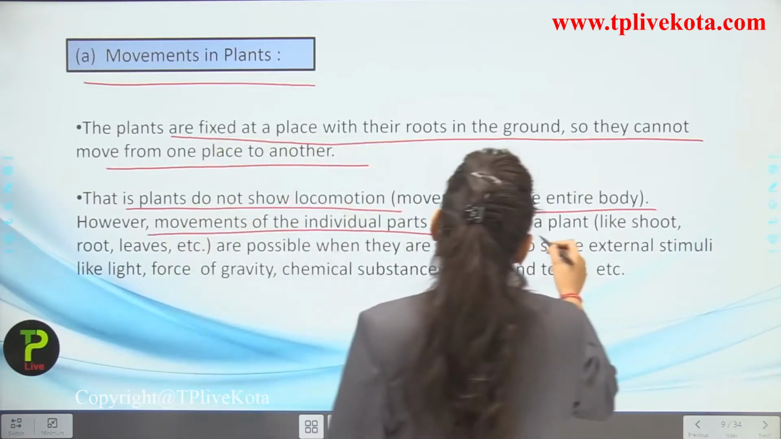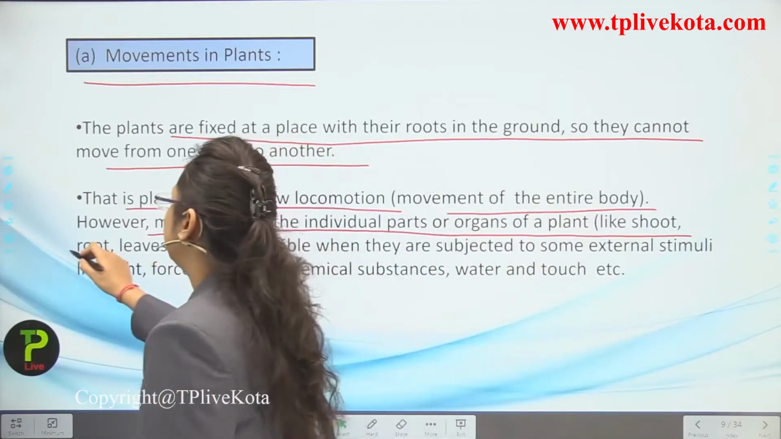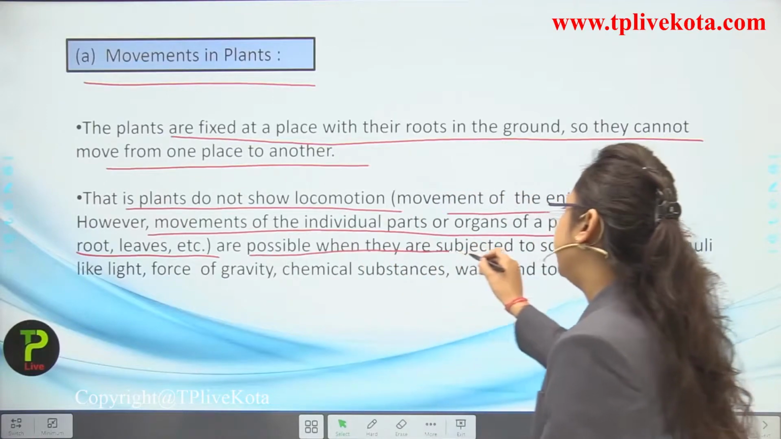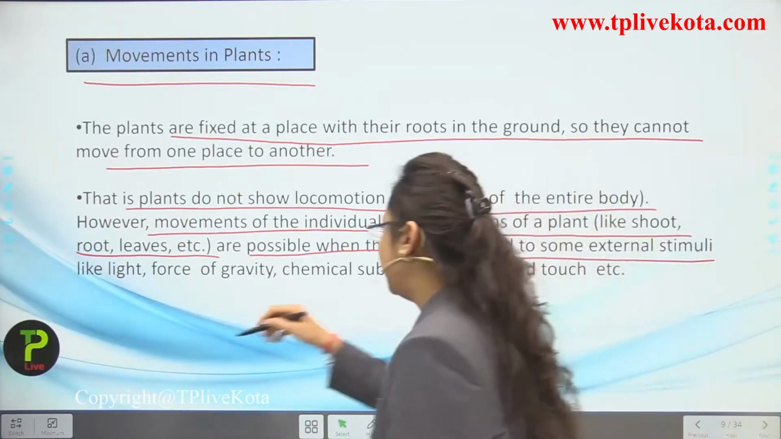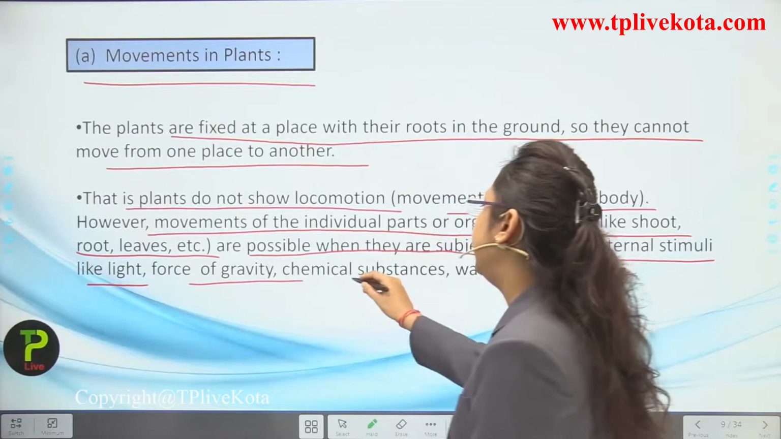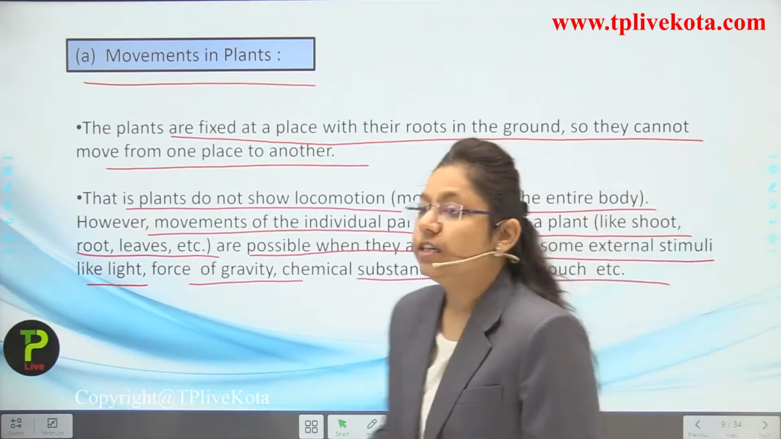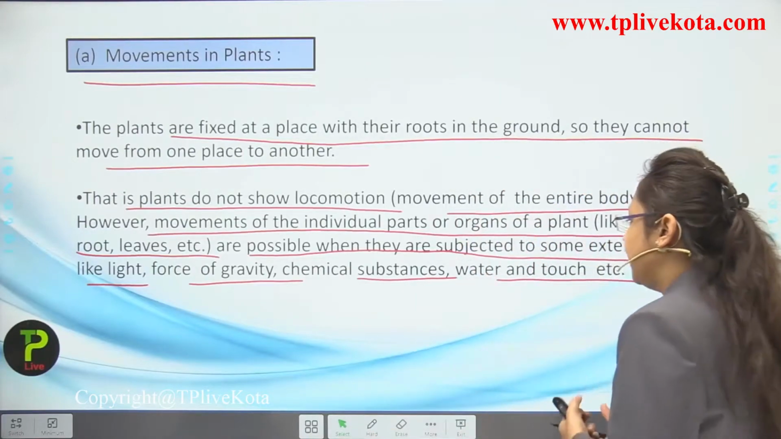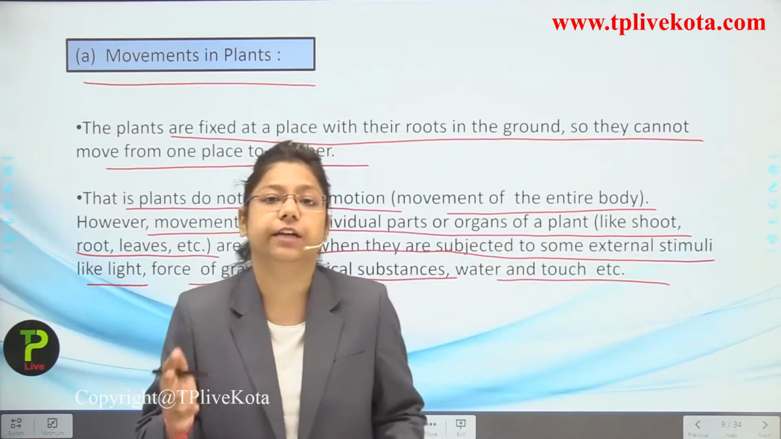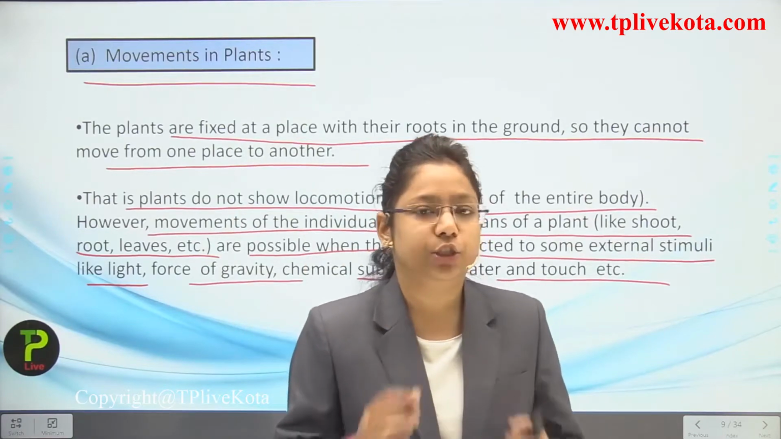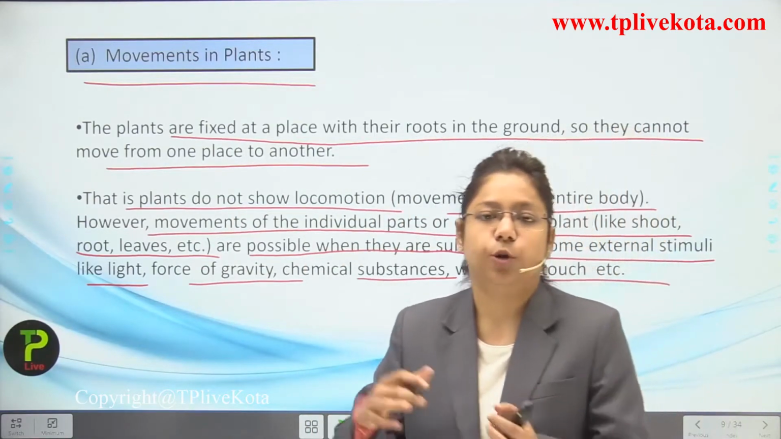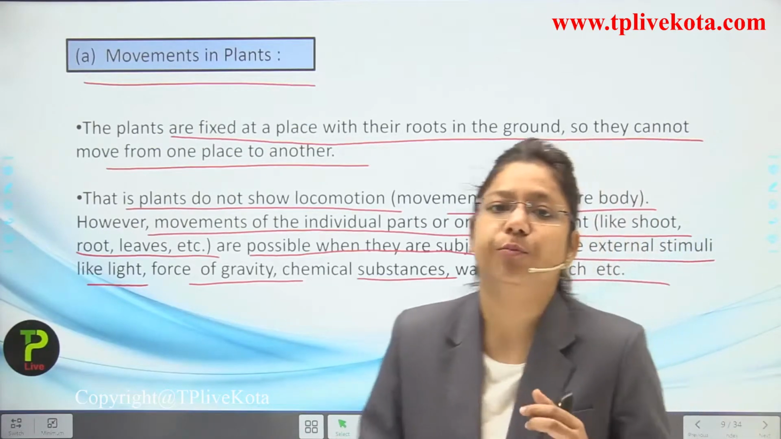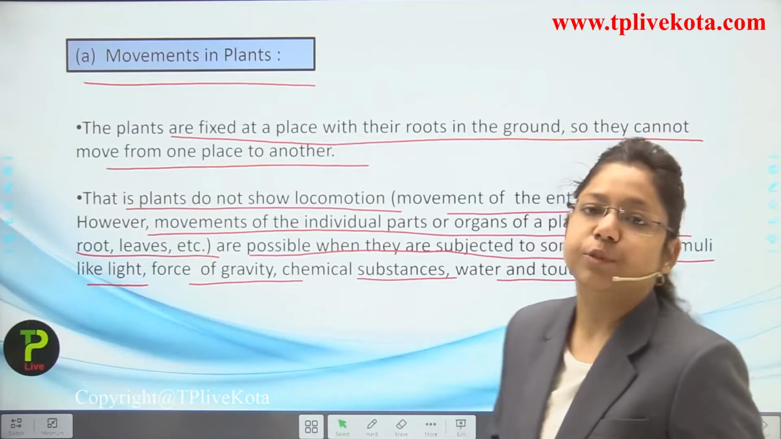Movements of the individual parts or organs of the plants, like shoot, roots and leaves, are seen clearly. Okay, they are possible when they are subjected to some external stimuli like light, force of gravity, chemical substances, water and touch. So towards light, force of gravity, or we can say chemical substances, water and even touch. Okay. These are the stimuli which are provided to the plant and they respond towards them. Okay. They do not show locomotion. They just show only the movement of roots or shoot or stems or leaves.